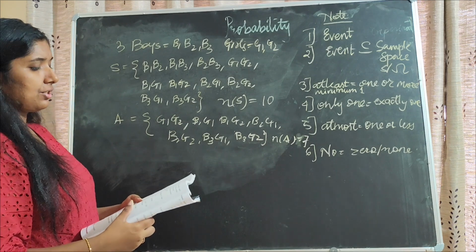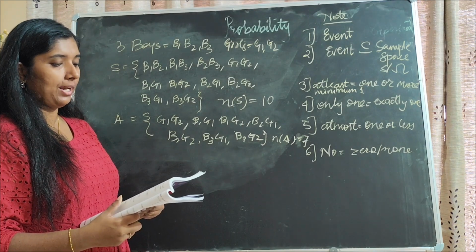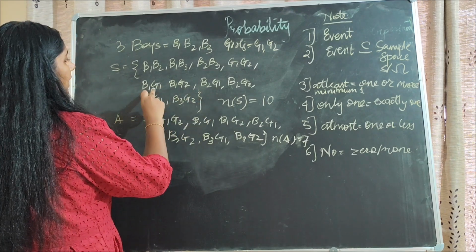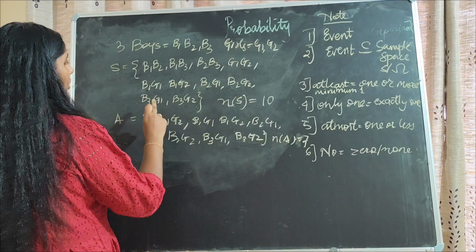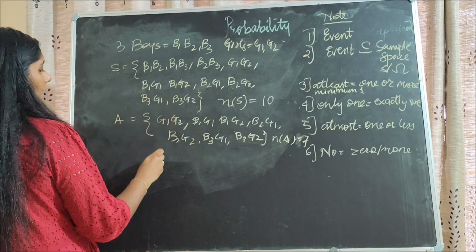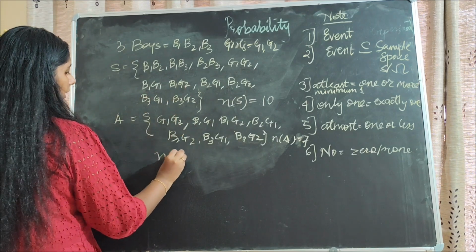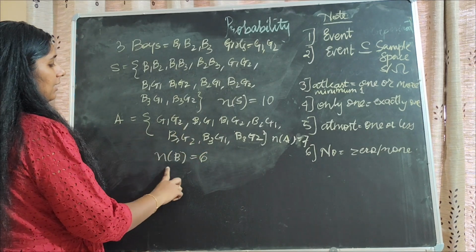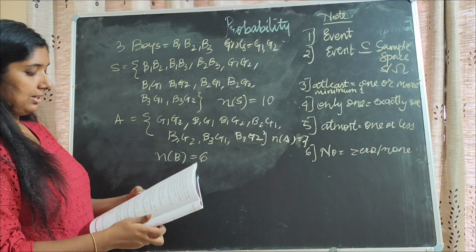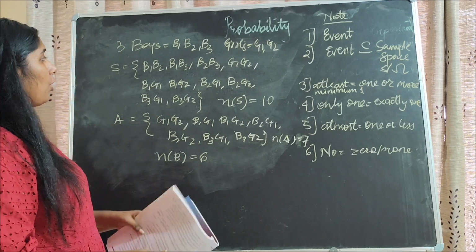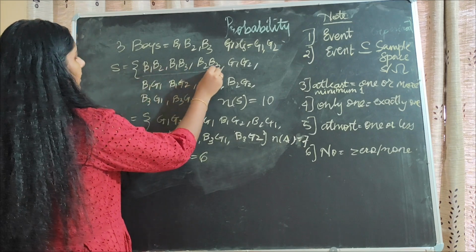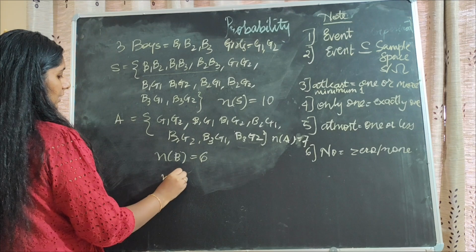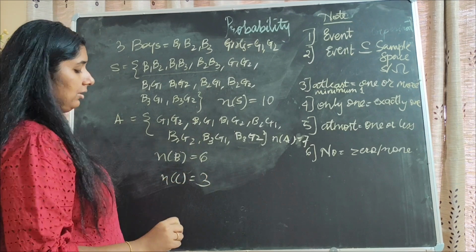Next, the condition must be of 1 boy and 1 girl. So the 1 boy and 1 girl combinations are over here. How many are there? 1, 2, 3, 4, 5, 6. So you will write down this set and you will write n of B is 6. Next condition, committee must be of only boys. Only boys has 3 values because all the others are combinations with girls. So n of C will be 3.